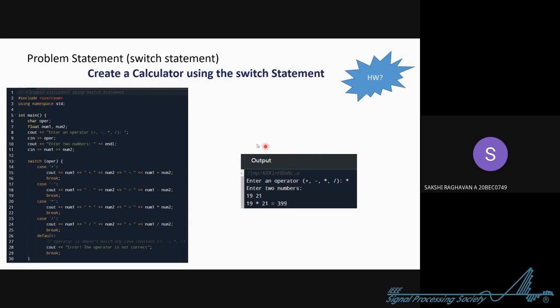We'll just go through the output. We asked the user which operation they want to do. They said they want to do multiplication. Then we asked them to enter 2 numbers. They entered 19 and 21, and the output that we get is 399. You can check it with the calculator. I would have shown it, but we are running late on time.